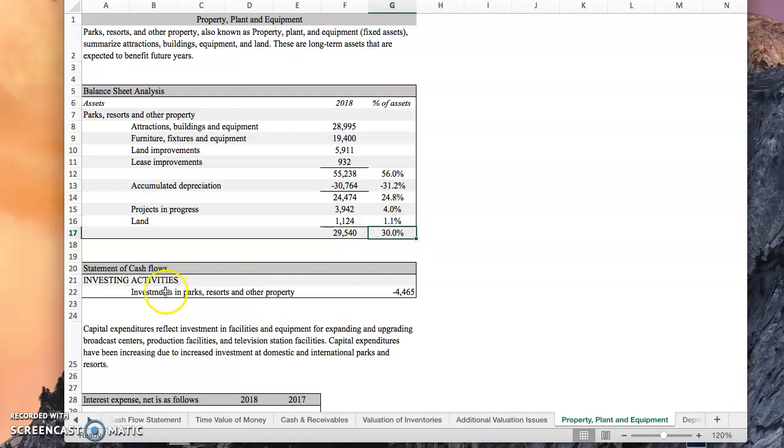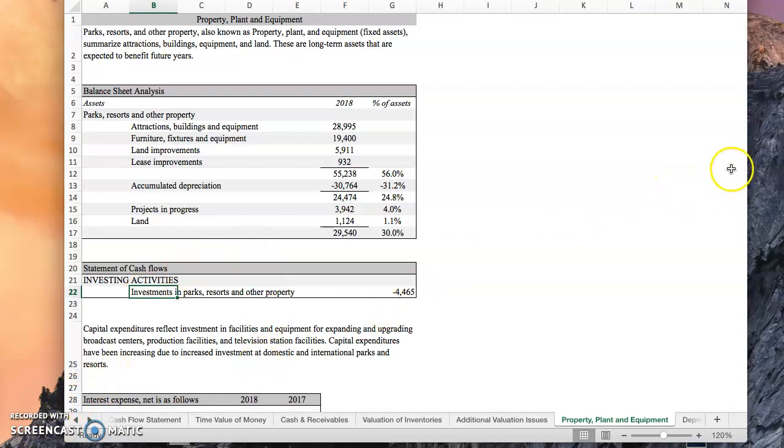And we can also see that they've invested a significant amount of money into their parks, resorts, and other property, as these capital expenditures reflect investment in facilities, equipment for expanding and upgrading broadcast centers, production facilities, and television stations. Capital expenditures have been increasing due to the increased investment at domestic and international parks and resorts.